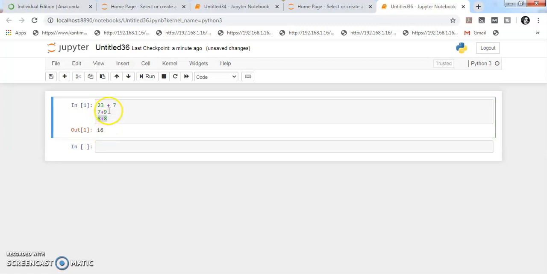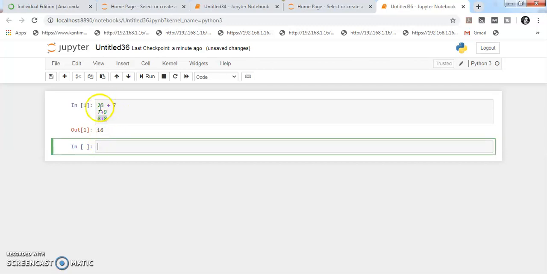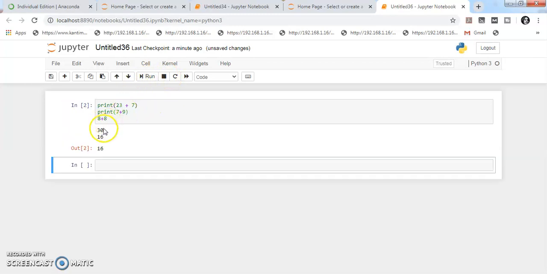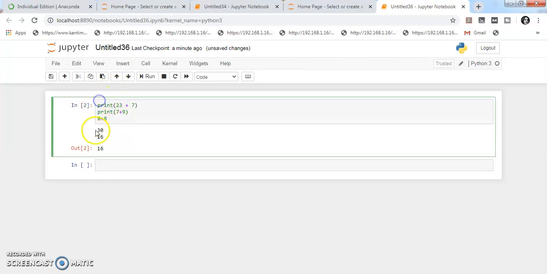Suppose we want to see all of these results. Here we will use print. Now we run this code and we get all three outputs, because this print prints here, this print prints here, and the last line, even if you do not put print, is executed and shows the output.